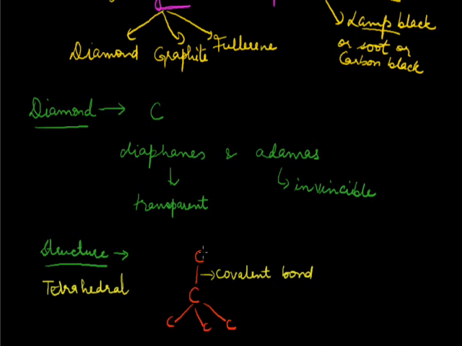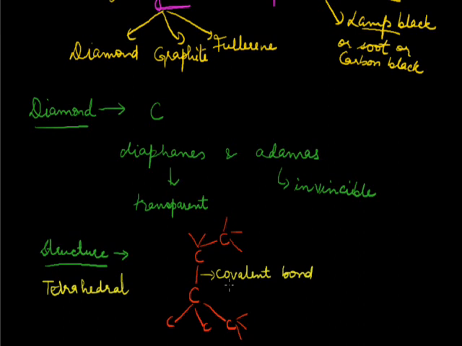Even this carbon is attached to 1 carbon below and it will be attached to 3 other carbons. Then each of them will be further attached to a total of 4 carbon atoms. So in this way, this structure will keep on continuing, which is responsible for the hardness of diamond. And because of this very compact 3-dimensional structure, diamond is the hardest natural substance.